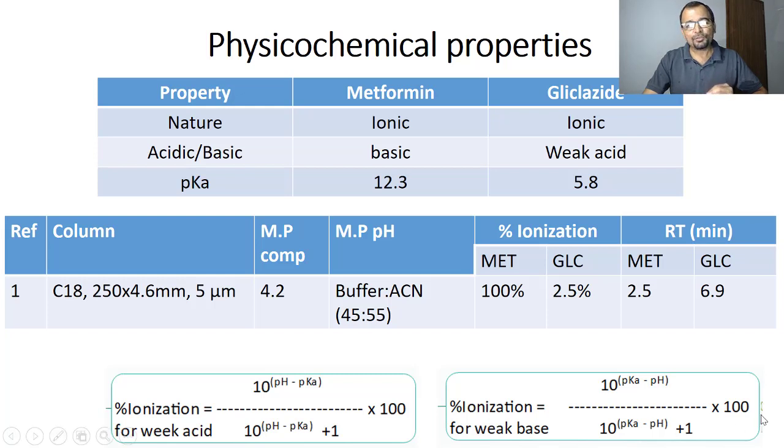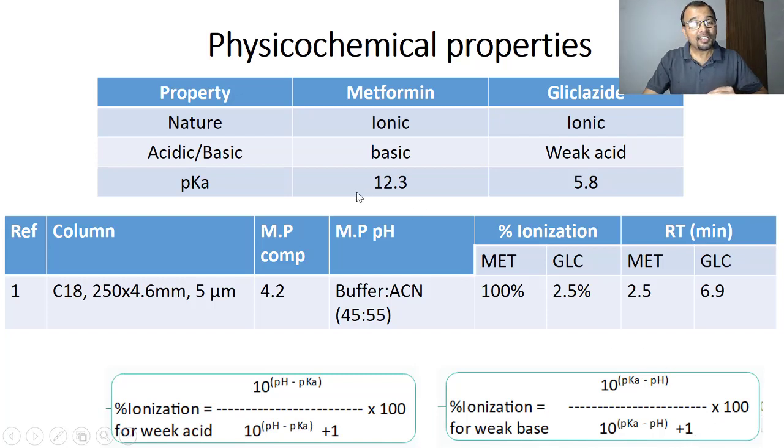Then when it comes to percent ionization, you need to understand the calculation formula to evaluate it. For a weak basic molecule, here is the calculation formula near my cursor. Percent ionization for a weak base equals 10 raised to (pKa minus pH) divided by (10 raised to (pKa minus pH) plus 1), into 100.